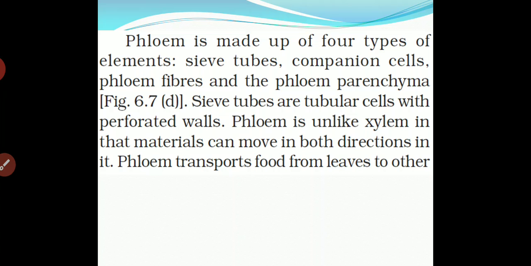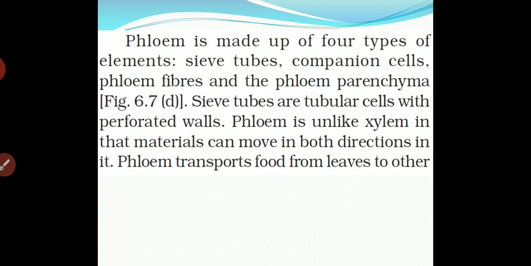Phloem is unlike xylem in that material can move in both directions in it. In phloem, movement can be upward as well as downward. So in all directions, phloem can move its material.